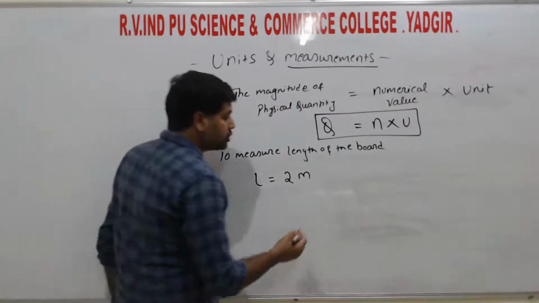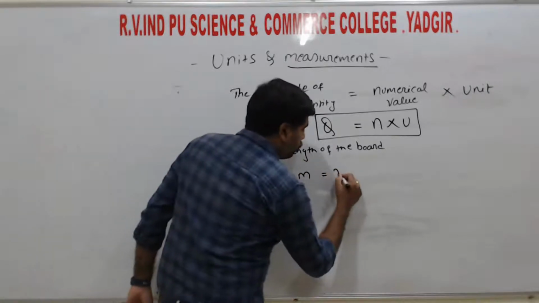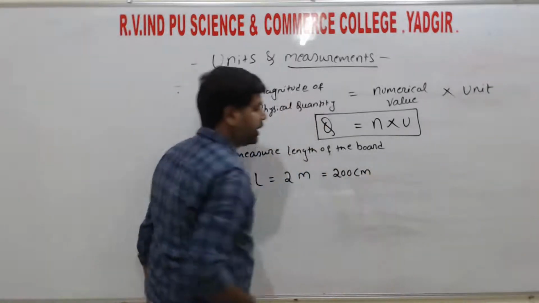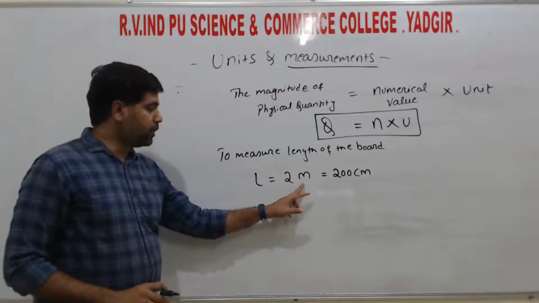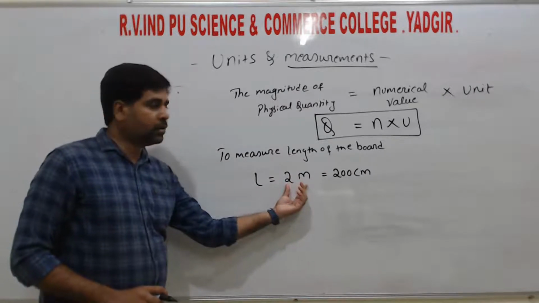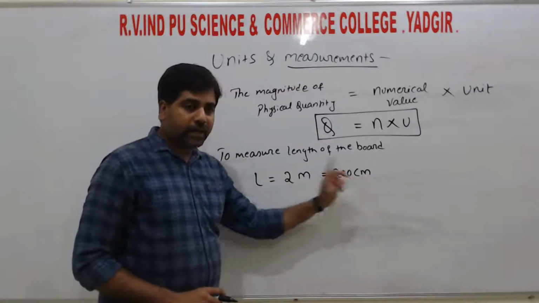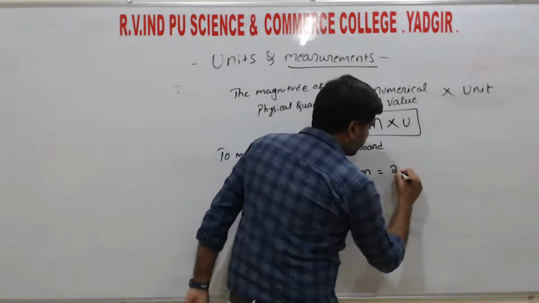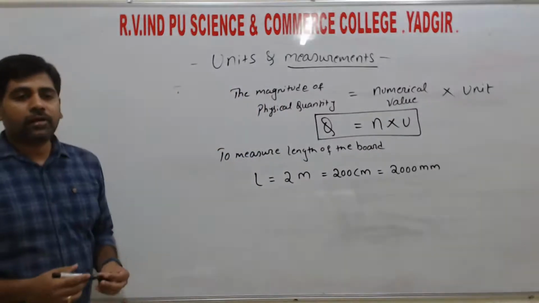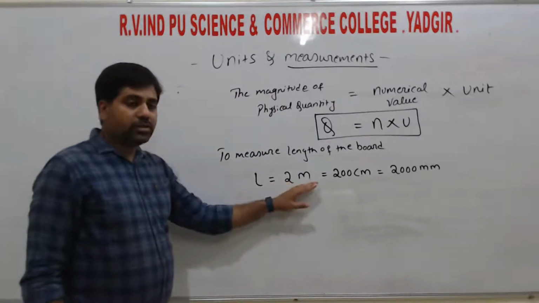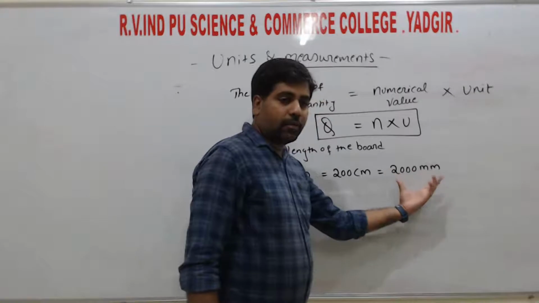Next, the second student tells that the length of the board is 200 centimeter, and the third student says 2000 millimeter. So the three students give the measurements of the board as 2 meter, 200 centimeter and 2000 millimeter.